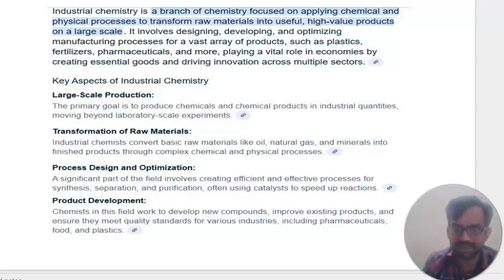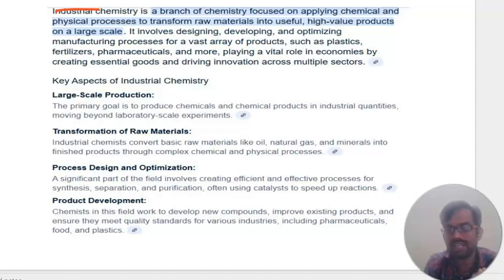So from there we understand what industrial chemistry is. The simple definition: it is a branch of chemistry that focuses on the physical and chemical processing, transforming raw material from one form into another. People nowadays use it in the pharma industry, fertilizer industries, many plastic industries, and many industries take raw material and transform it into useful materials. Between the starting step and the final step of the product, there are a lot of changes.